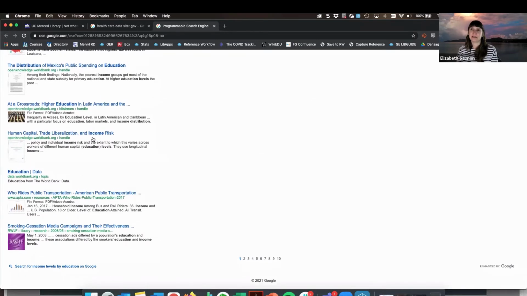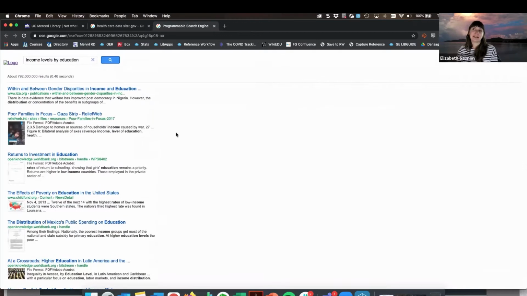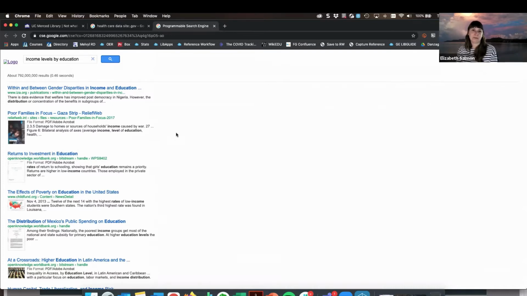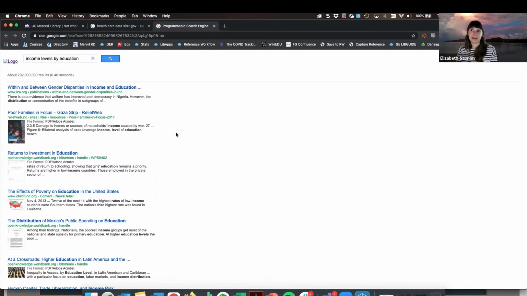I can see that my keywords are bolded here. Something that I think is useful about this Google customized search is it can give you an indication of what is out there, but you can see there's really no way to filter or refine these results in any way. I get what I get within this site.